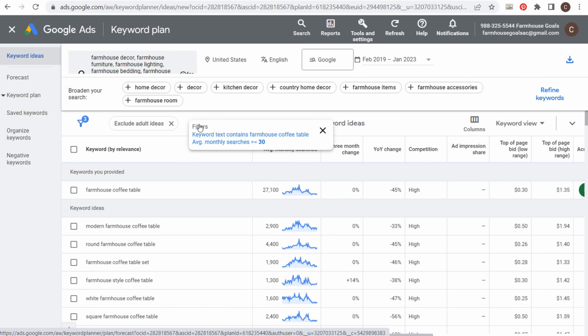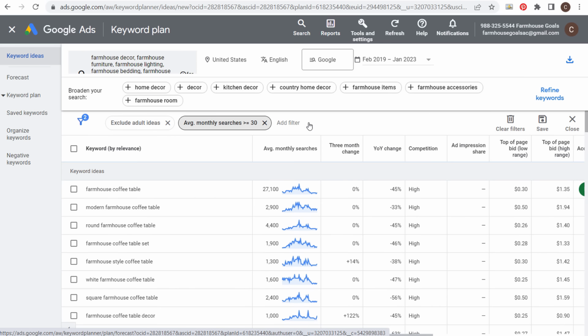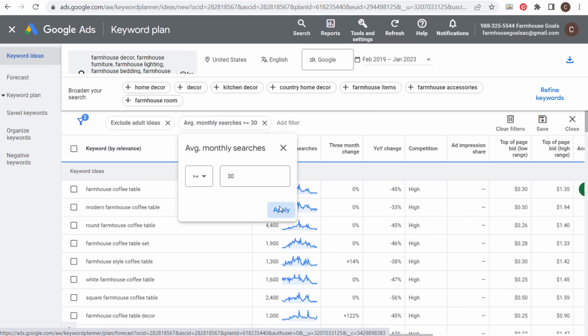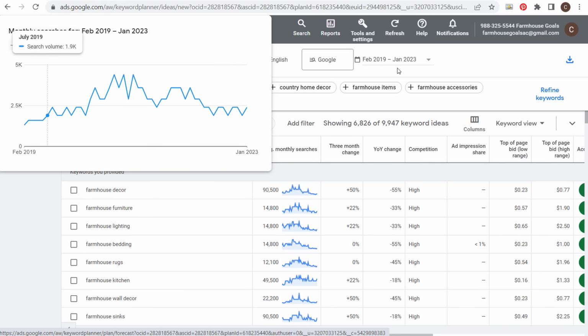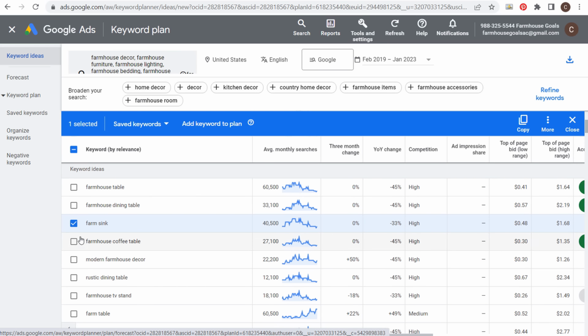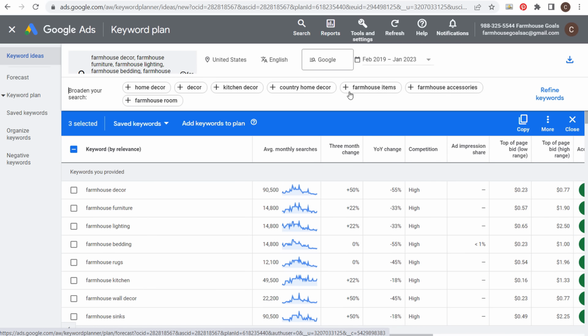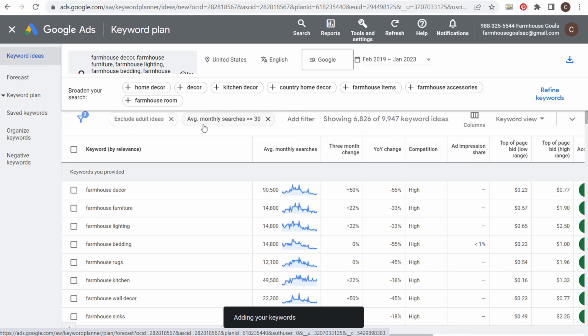You have to make sure if you do have filters that you remove the filters that you've had before. So we're going to remove this filter. We'll keep our average monthly searches filter. We'll go keywords by relevance, and we'll scroll down here. So generally what I start doing is I'll take all of these different keywords, farmhouse, I think I've added some of these already, but that's fine if we add them twice. Modern farmhouse decor. Now, rustic dining table, we have to make sure we put, I will target rustic keywords, but I would just personally start with some of your main keywords here.